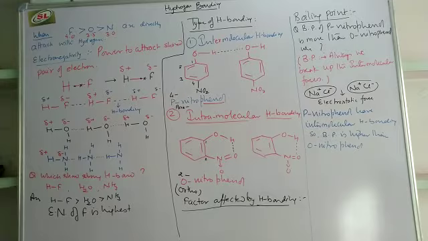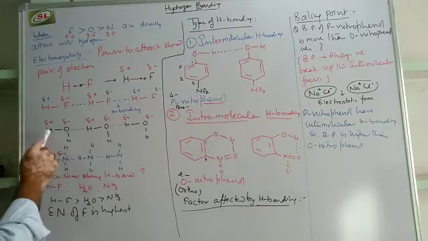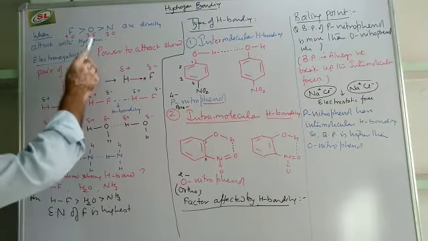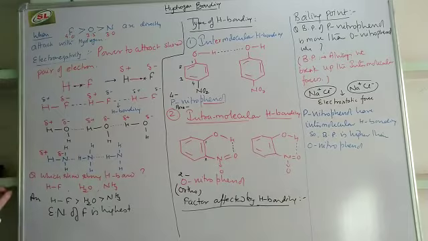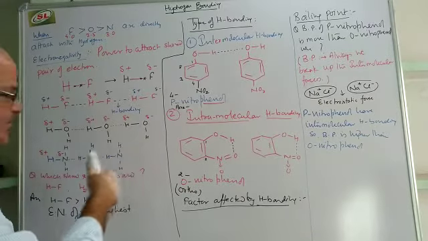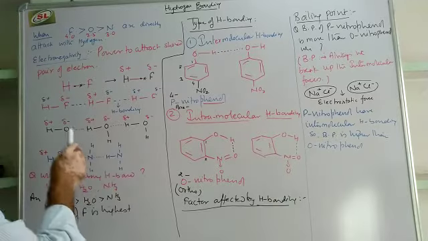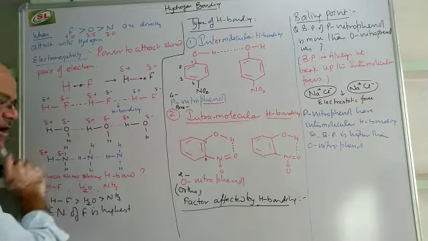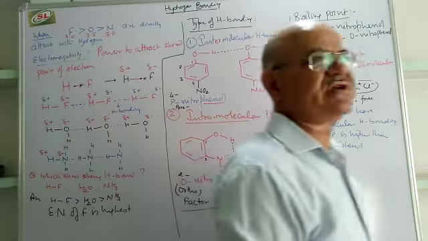The same thing we can see in water also. If you see the structure of water, oxygen is more electronegative than hydrogen. That means oxygen will pull the electrons towards itself and acquire a partial negative charge, and hydrogen will acquire a partial positive charge.